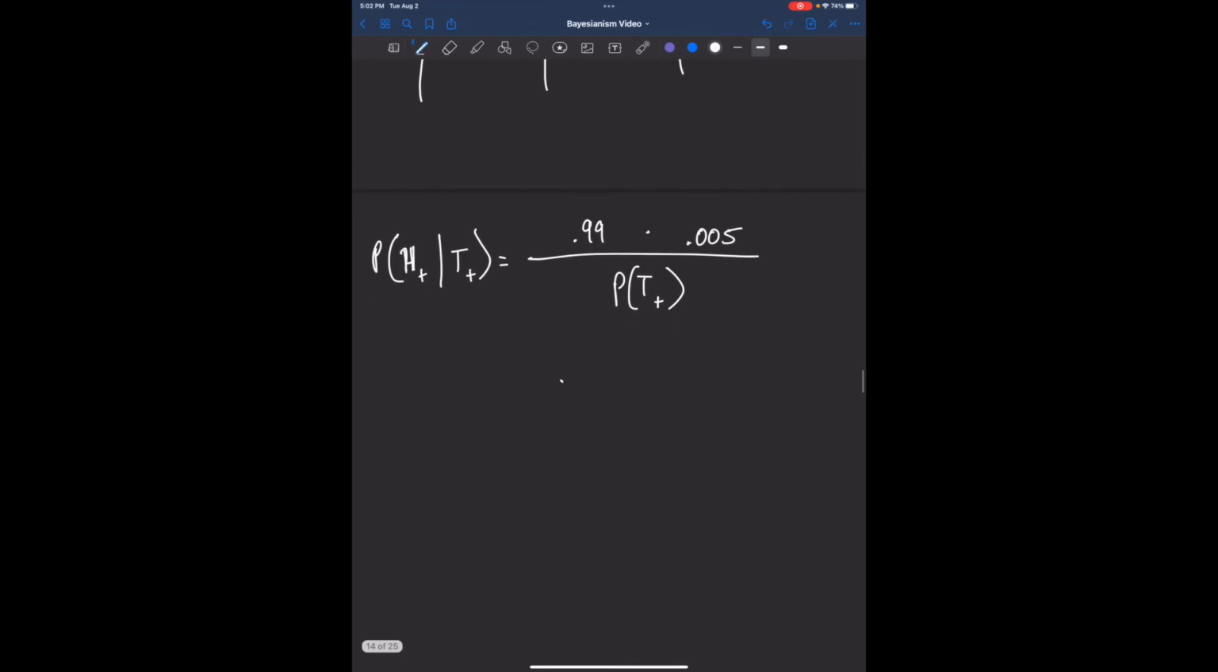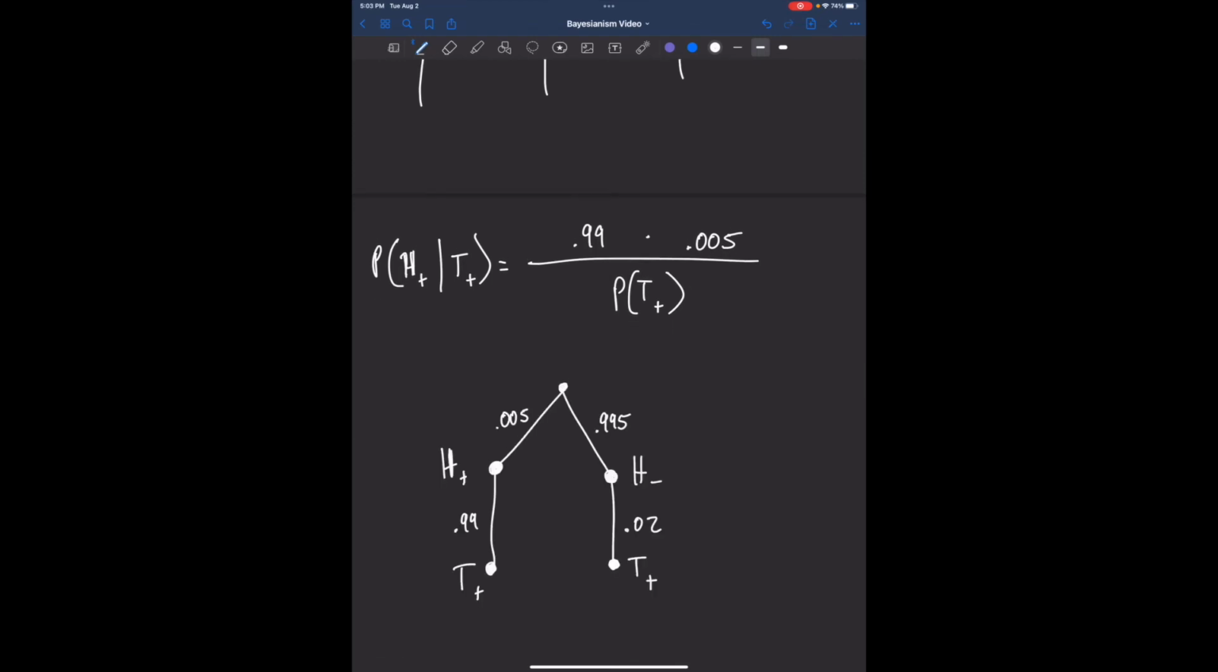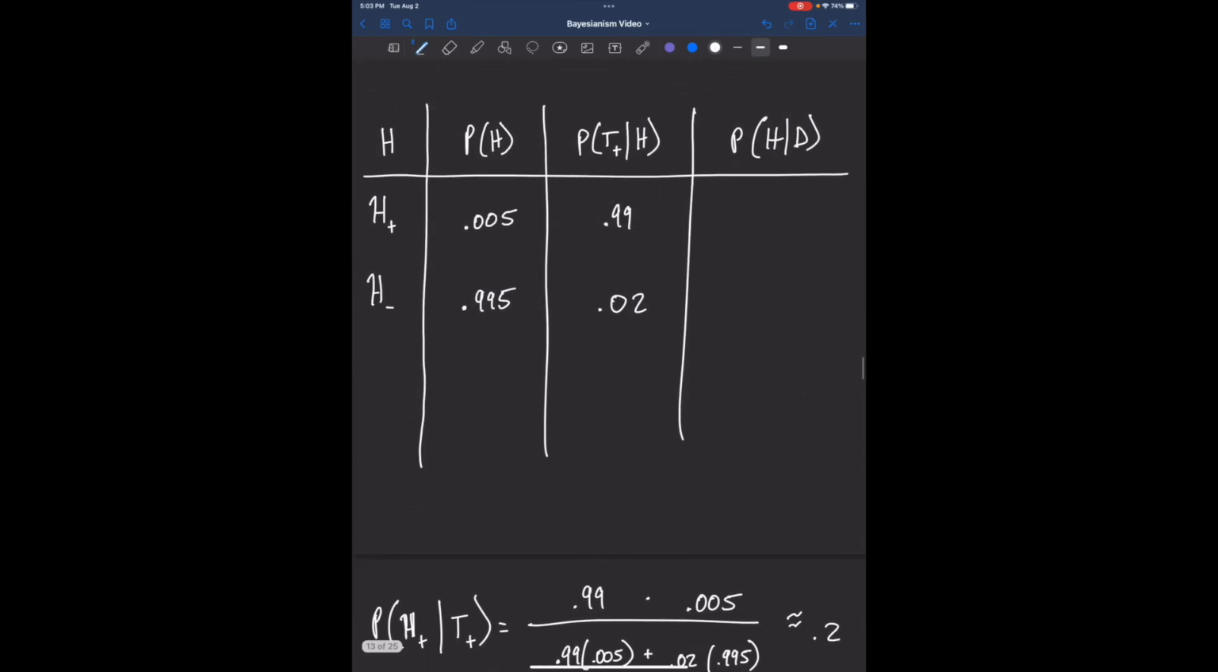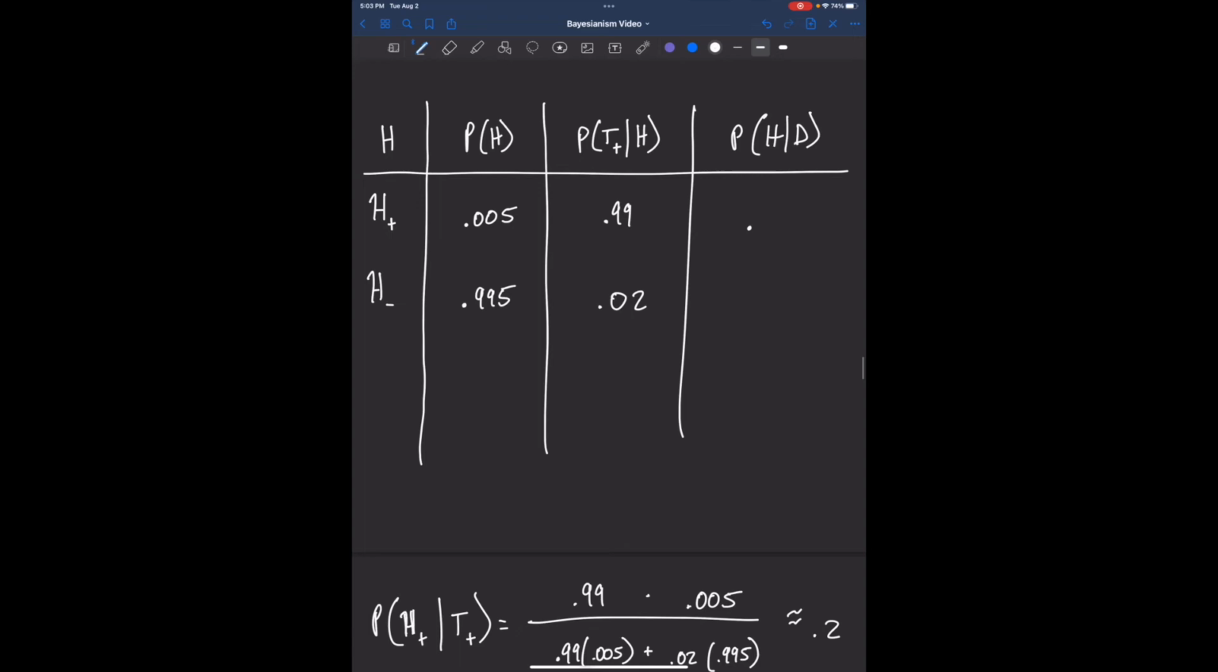Well, let's go back to our tree. Let's draw a tree here. All right, so we can now calculate the denominator using the total law of probability. We just go to each bottom node and backtrack up the tree. And if we do this, it comes out to about 20%. So this is approximately 20%, which means that this one has to be about 80%.